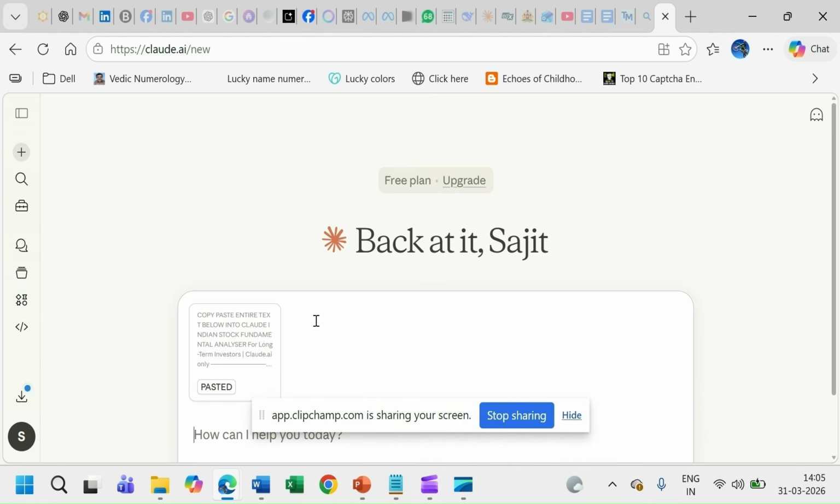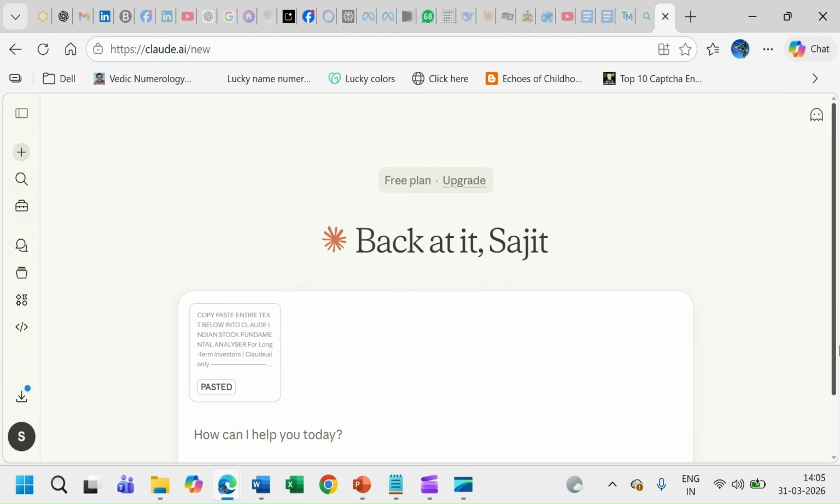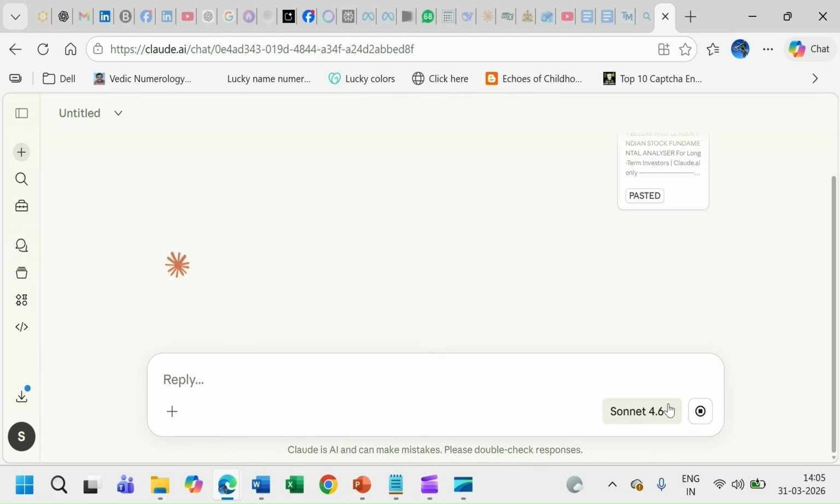Can you see it? It's pasted here. I'll hide this one. So it's now pasted. That's it. Your job is done. And just hit the enter button. So it's now currently processing the information.